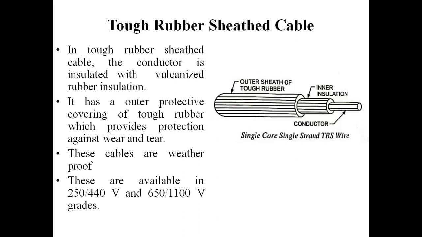protection against wear and tear and other weather changes, such as sun, heat, rain, etc. So the difference between VIR and tough rubber sheathed cable is that in the first case the sheath was of bitumen wax, and in the latter the sheath is of tough rubber rather than bitumen wax.